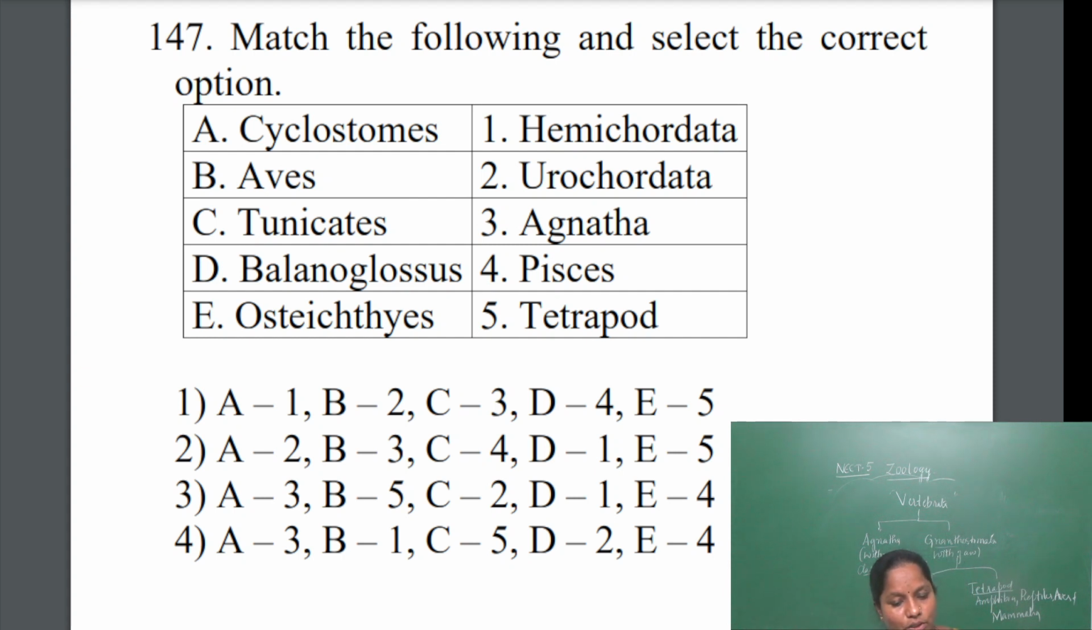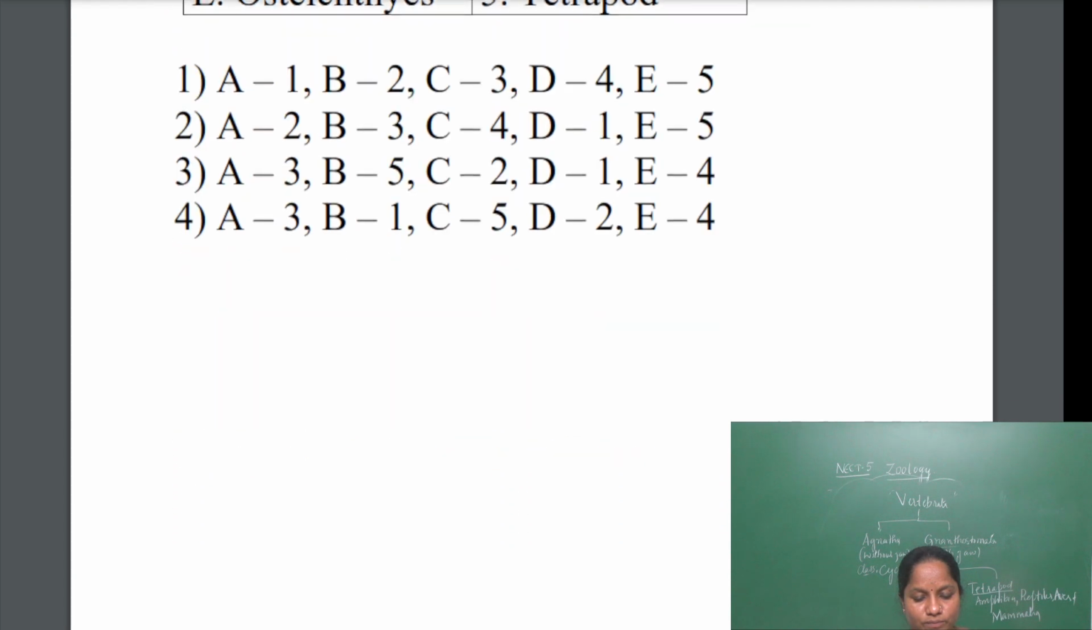Next, tunicates. Tunicates are also called urochordates. Balanoglossus is an example for hemichordate. So the answer will be: Cyclostomata, A3. Tetrapoda, C2. Tunicates, Urochordata, D1. Balanoglossus, Hemichordata. E, Osteichthyes, the bony fishes. So the answer is the third one: A3, B5, C2, D1 and E4.